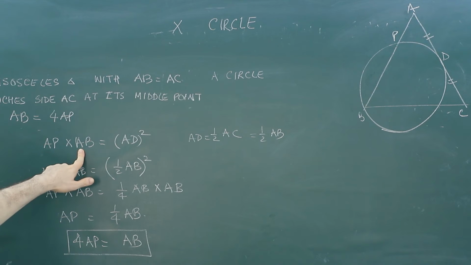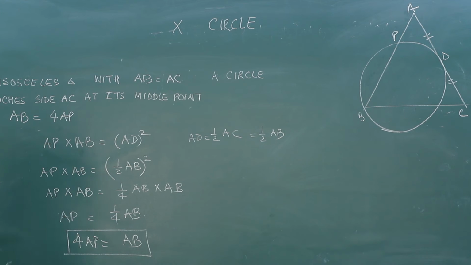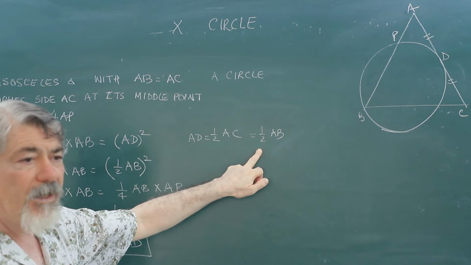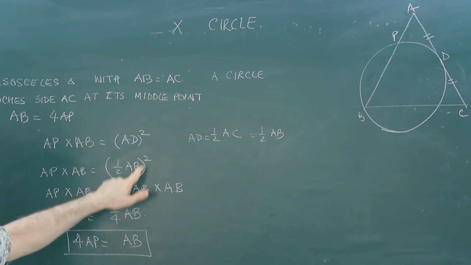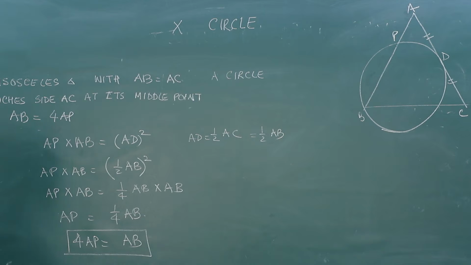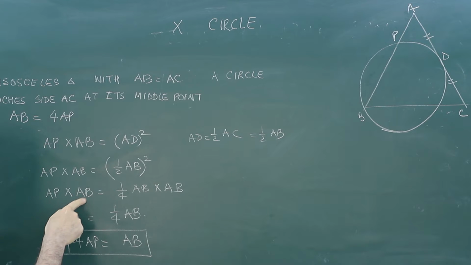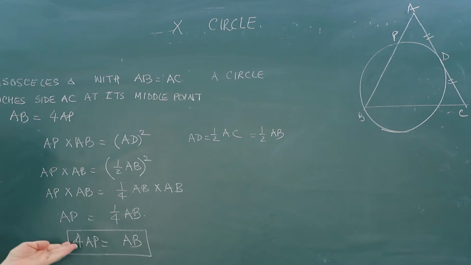AP into AB will be equal to AD square, and AD is half of AC, and it will be half of AB also, because AC and AB are equal. So in place of AD, I have written half of AB whole square. Whole square means half AB into half AB. That is 1 by 4 AB into AB. And it is AP into AB. So AB will cancel. You will get AP is equal to 1 by 4 of AB. Or we will transfer 4 to this side. 4 times AP will be equal to AB.